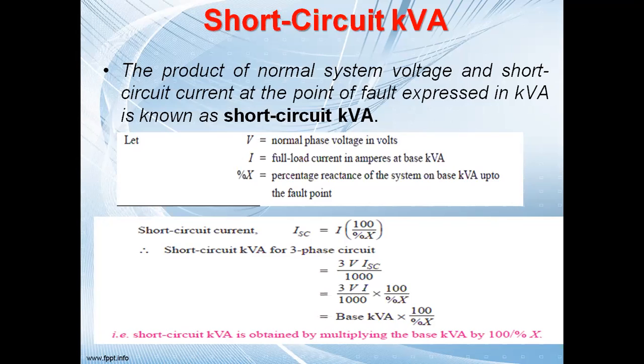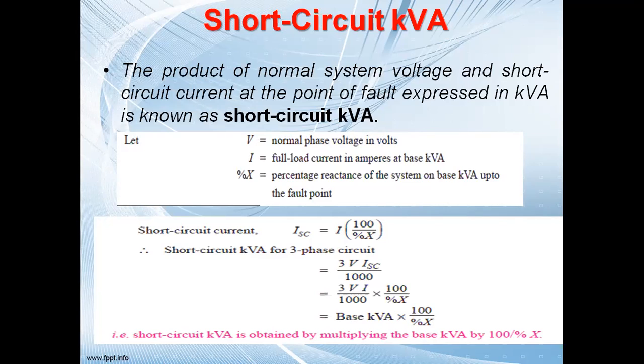Short circuit kVA: we know that V ISC is the short circuit power of one phase. So 3 V ISC is the short circuit power for the three phases, and divided by 1000 we are converting into kVA.